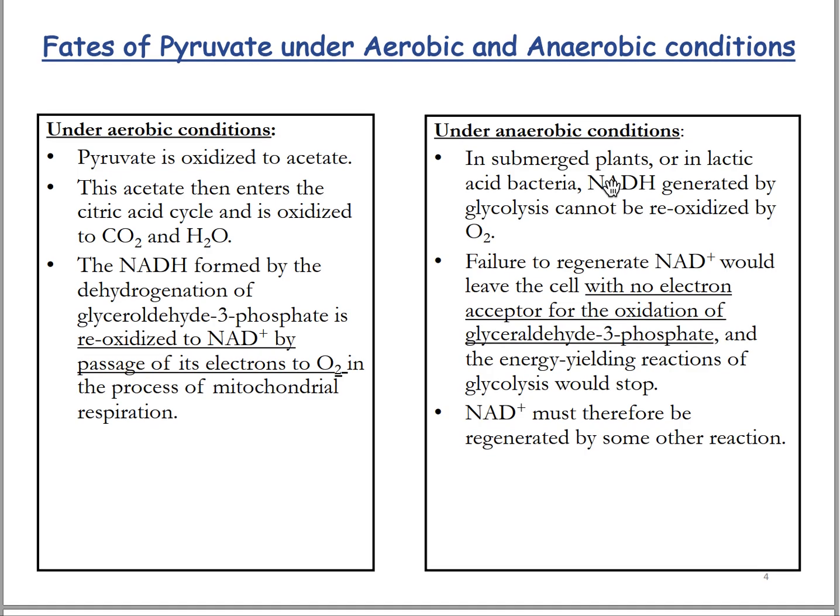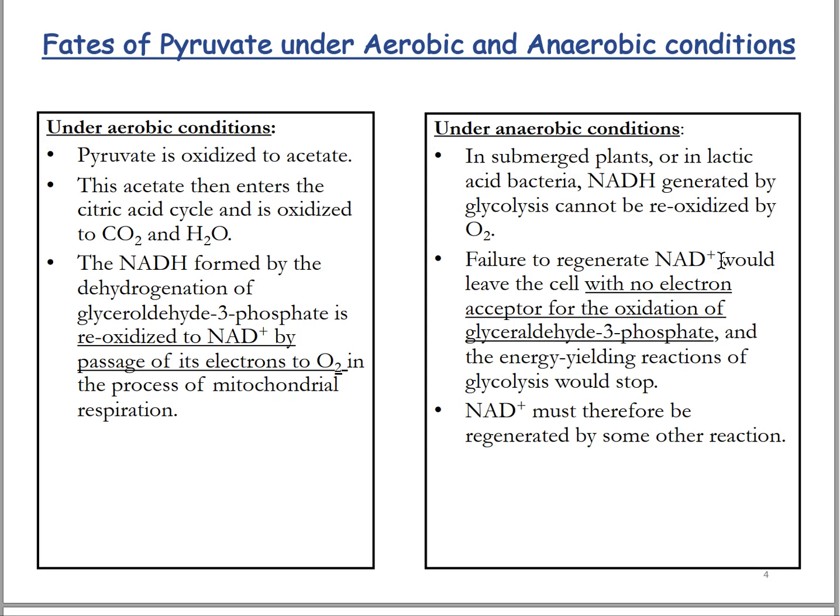I have already discussed the fates of pyruvate under aerobic and anaerobic conditions in lecture 6, where I said the oxidation of NADH to NAD+ is very important to continue the glycolytic reactions in aerobic conditions. But in anaerobic respiration, the NAD+ will not be formed, so NAD+ has to be formed in several other reactions to continue the glycolytic pathway.